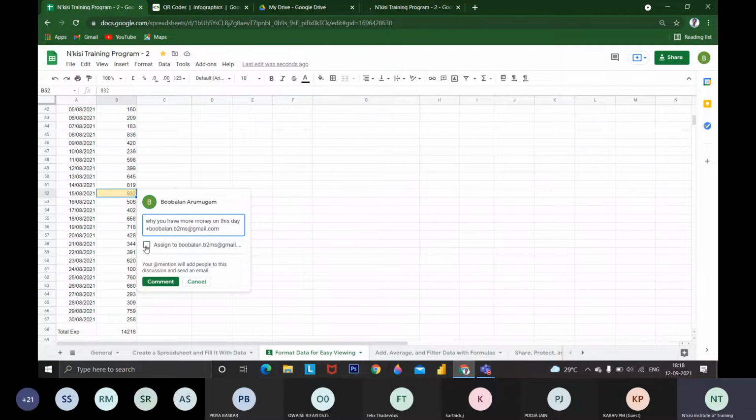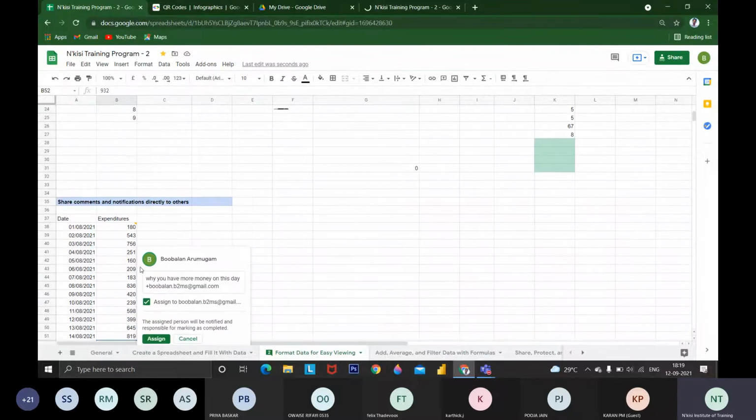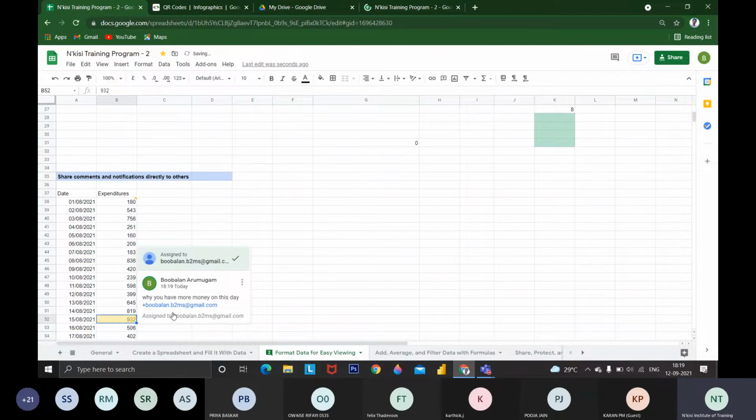I'm assigning this specifically because this sheet will be accessed by many people. In the organization, many people will be using the same sheet, and everyone will be working on it. So I'm assigning this only to Boobalan because this expenditure pattern was spent by Boobalan. If I assign this to Boobalan, he has to resolve this issue.